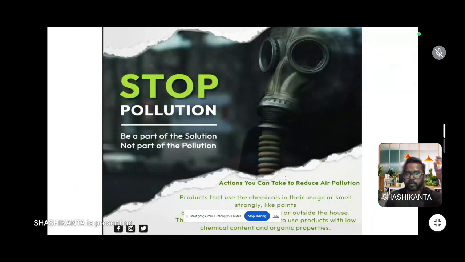Then I can say: stop air pollution, be a part of the solution, not a part of the problem. So let us all come together and save our air. If we save our air, then our future generations will sustain their lives comfortably. Otherwise, they will face a lot of problems. Okay, thank you.